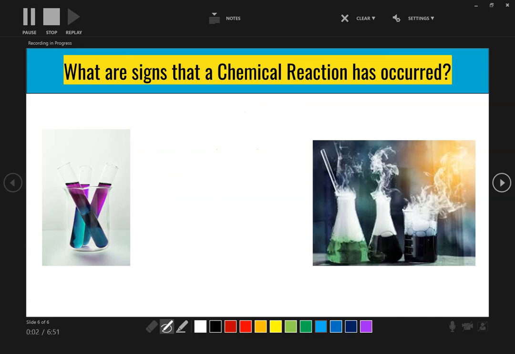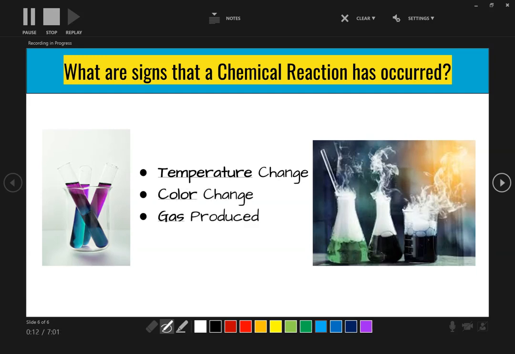All right, and what are some signs that a chemical reaction has occurred? You have temperature change, color change, and a gas produced.